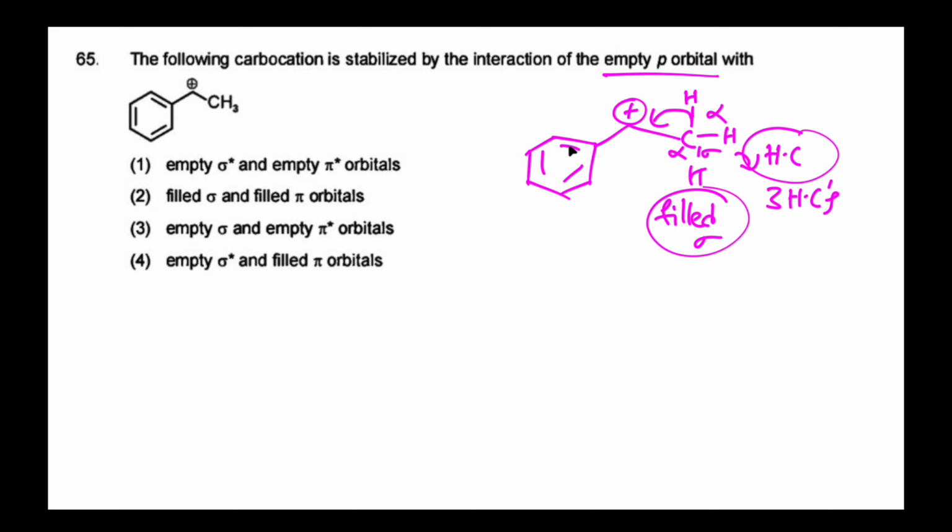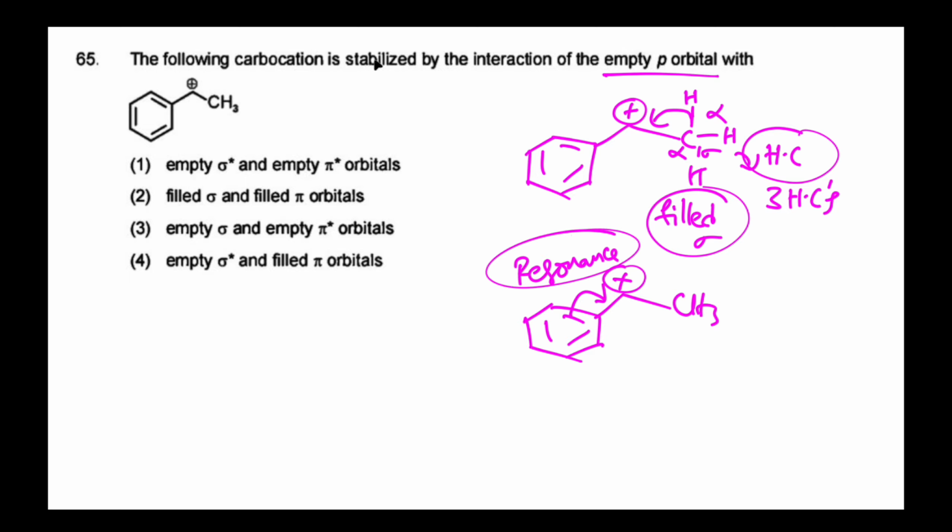But in this case the pi bonding electrons will move. On the left, carbocation is there, here the methyl group. To nullify this positive charge, these pi bonded electrons will move. This is called resonance, so this carbocation can be stabilized by hyperconjugation and also by resonance.